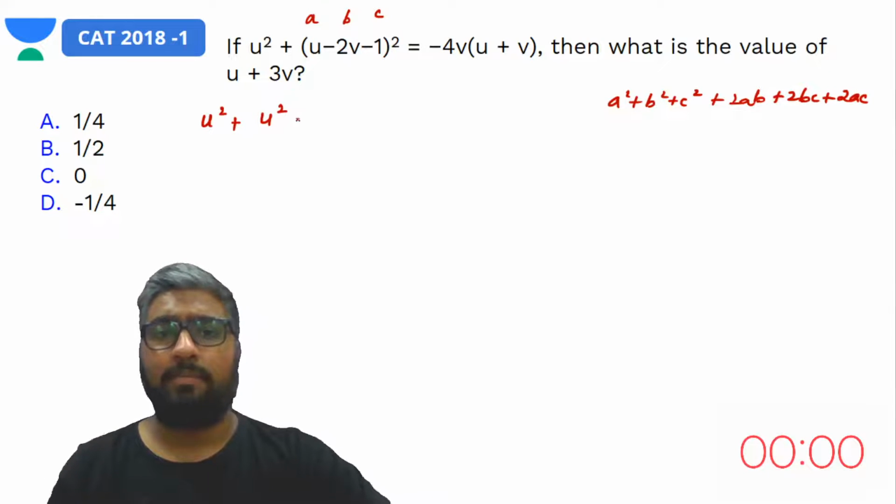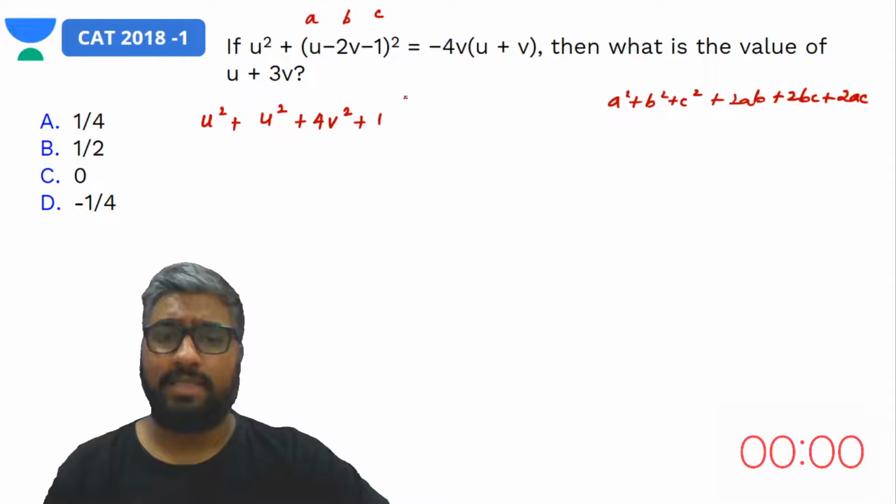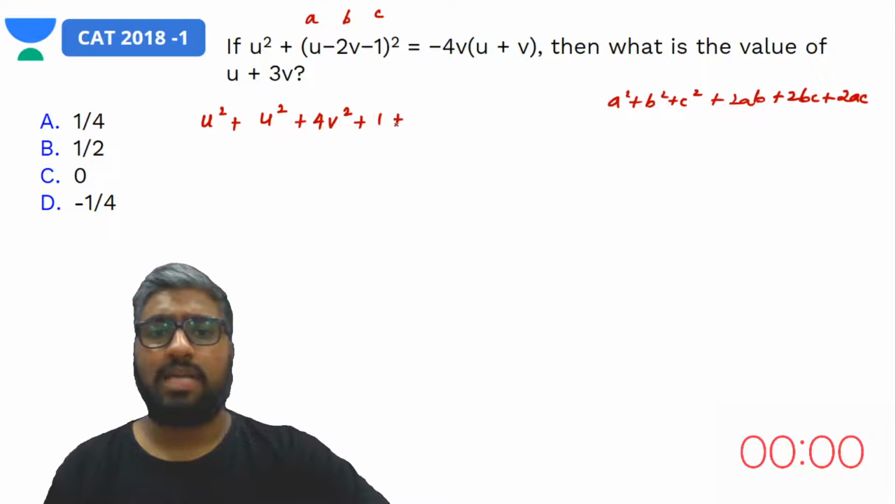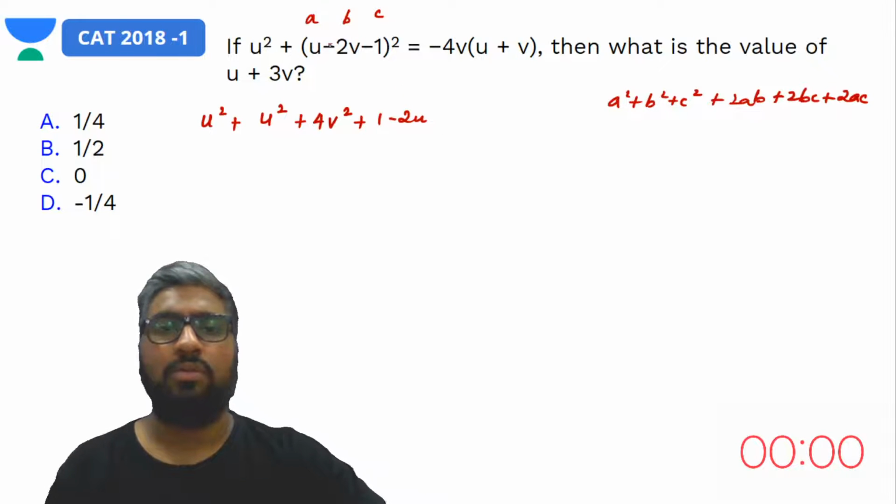So if we expand this, we get u squared plus 4v squared plus 1, that is a square plus b square plus c square. Plus 2 times ab, that means minus 4uv. My bad, ab should have been minus 4uv. No issues.